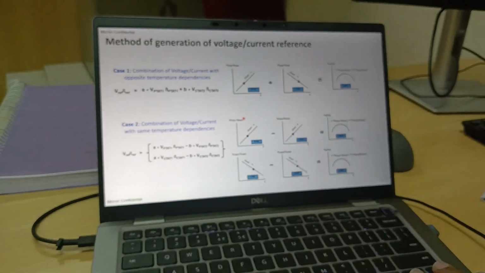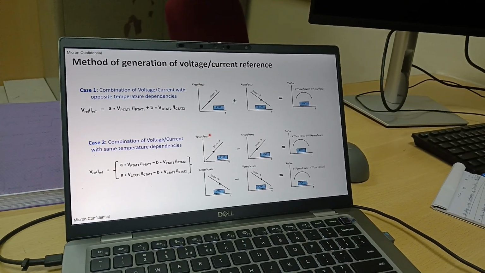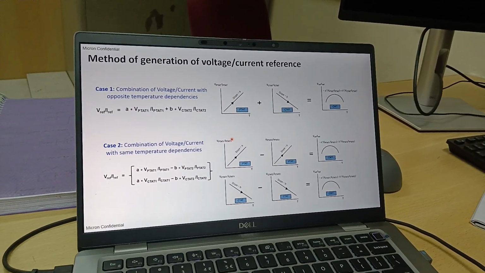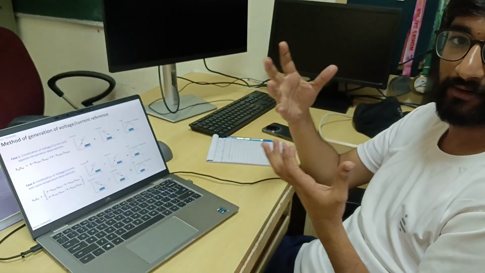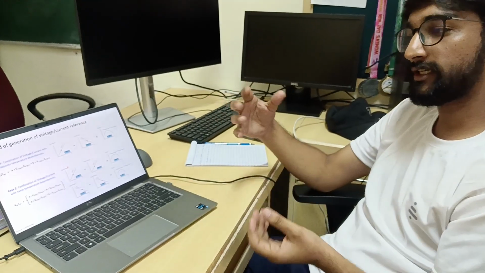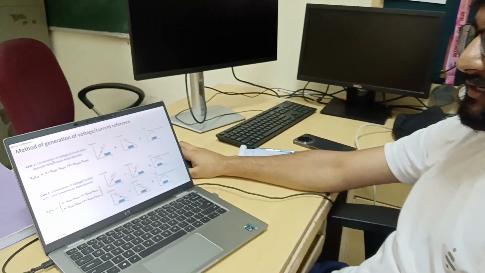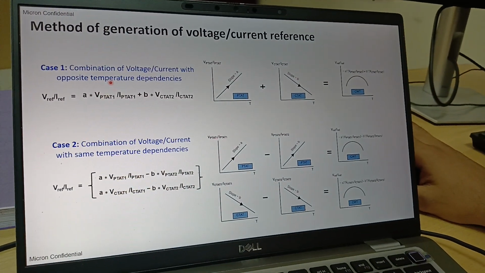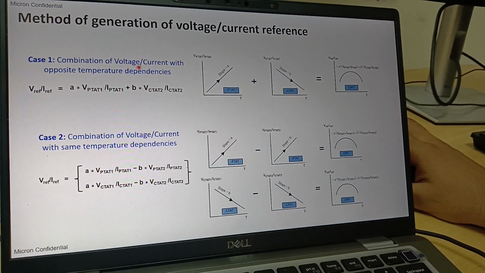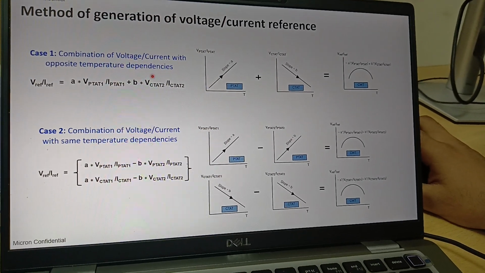Now we are talking about the methods of generation of these voltage and current references. So for example, let's say some beginner wants to build a voltage or current reference. How exactly will he or she proceed? I'll describe two cases. Case one is the combination of voltage or current references with opposite temperature dependency.